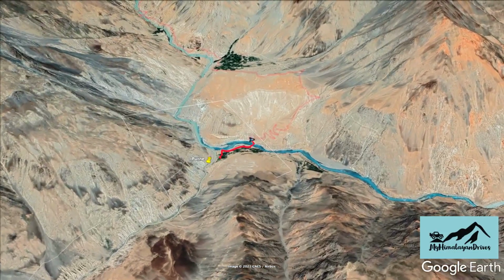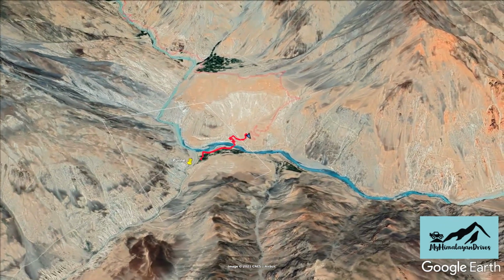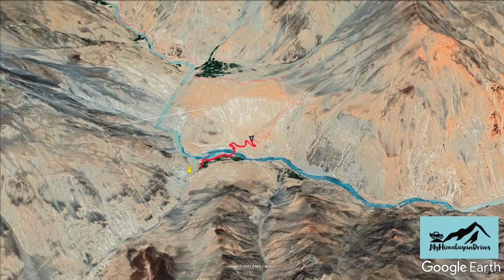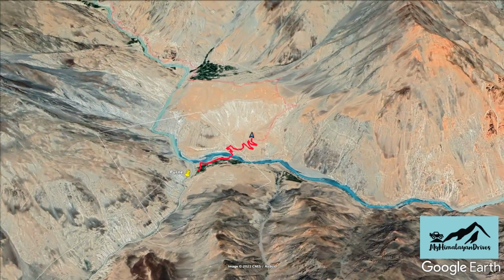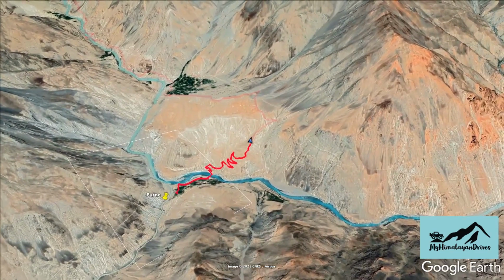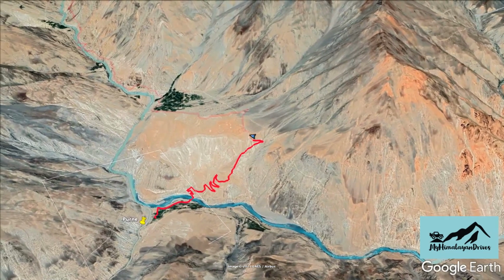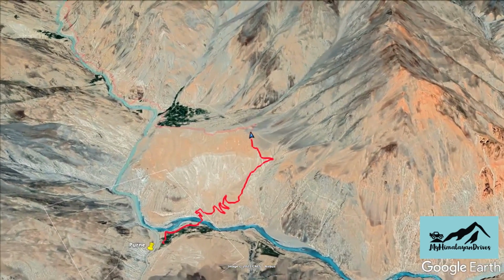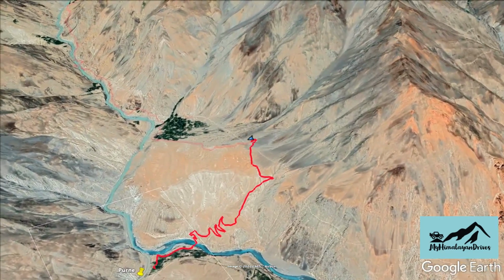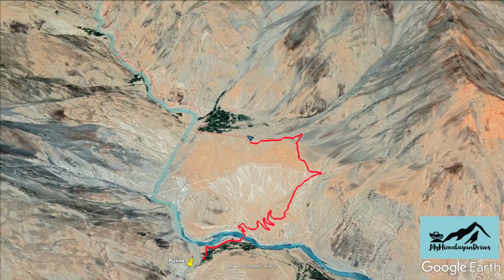We descend from Purne for half a kilometer to cross the bridge at Sharapchu river and then start climbing to Cha village. Cha village is around 4 kilometers drive from Purne. The first 2 kilometers are serious off-road tracks. The road is a steep incline and the track is nothing but sand. 4x4 needs to be engaged. Cha village is also famous among tourists for its petroglyphs, or what we call rock paintings.